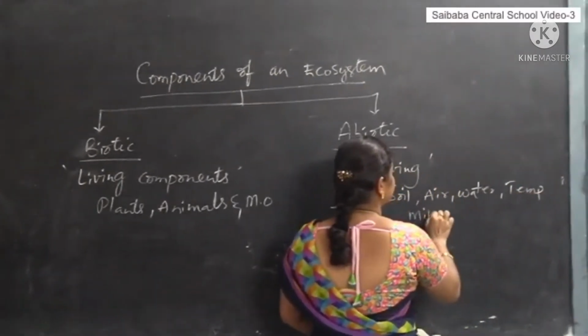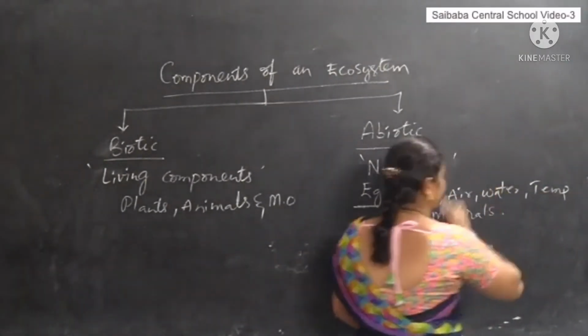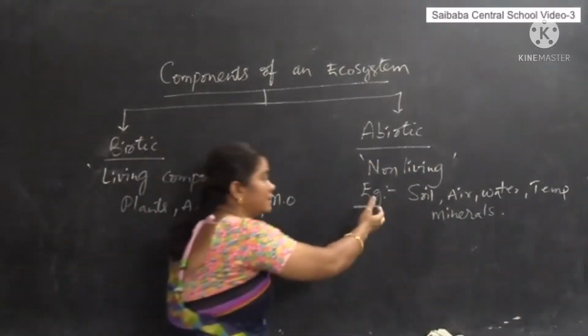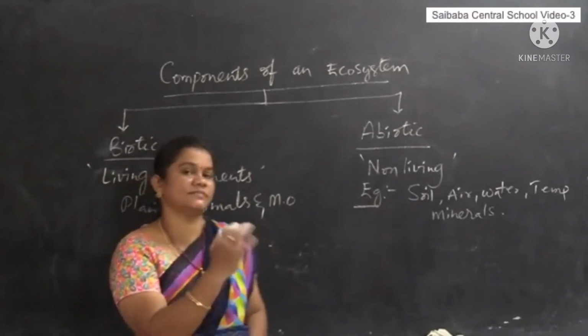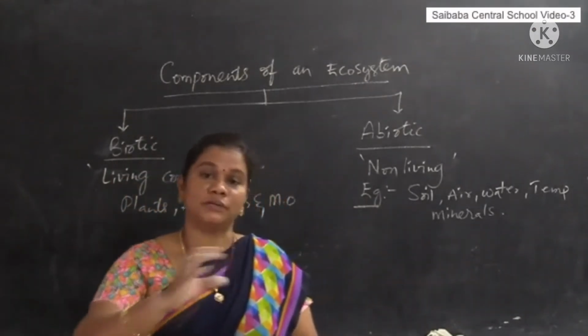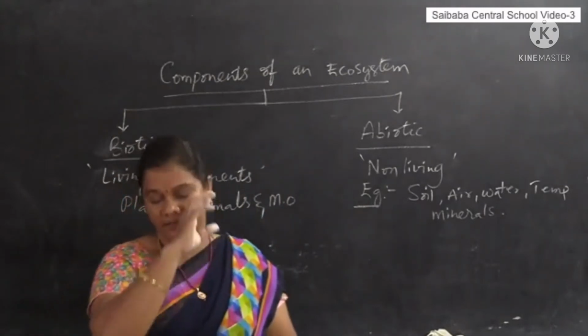Though they are abiotic, their existence is very important for the living things to survive or to lead their life in an area.